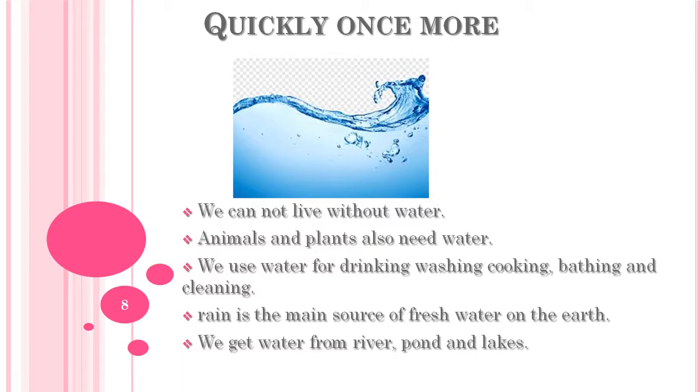And now the fifth one is, we get water from rivers, ponds and lakes. Yes, students, we get water from rivers, ponds and lakes, and we also get water from underground through the hand pump, the tube well and the well, isn't it, students? Now the sixth one is, we should not waste water. As I have already said previously, we must save water.